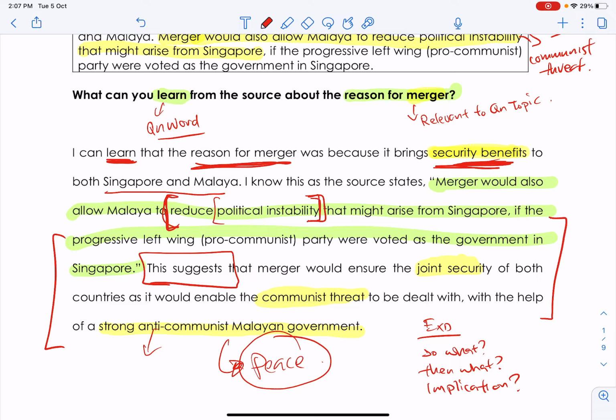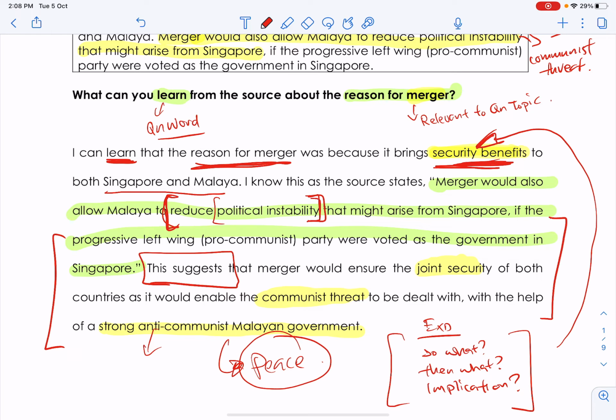Again, how to do it? Look at the evidence and ask yourself, so what if the evidence says this? Then what? Or what is the implication for the evidence saying this? And how does it link back to my main point here, which is the merger bringing security benefits? All right, so please be as clear as possible.